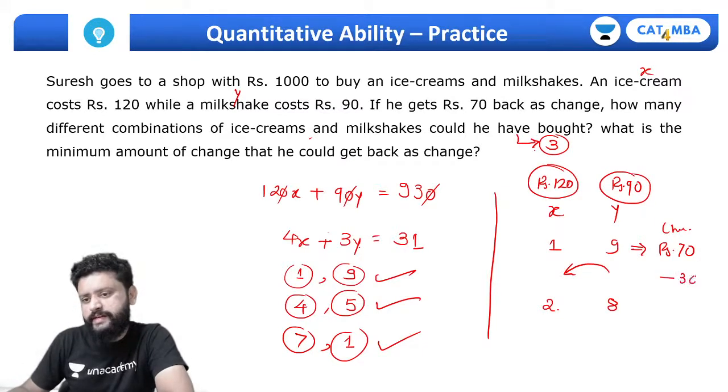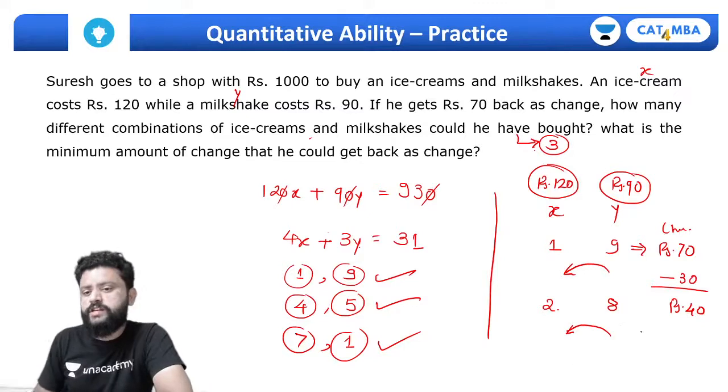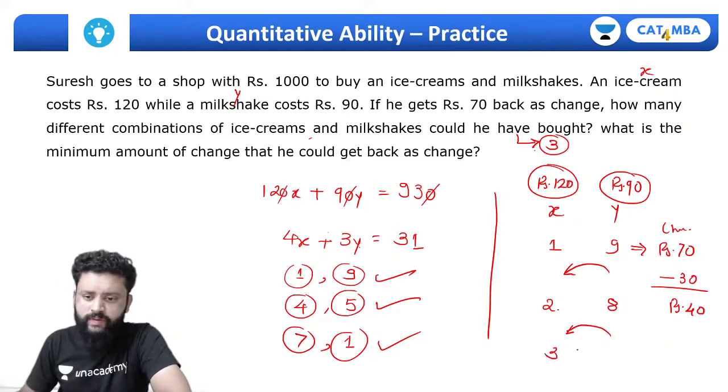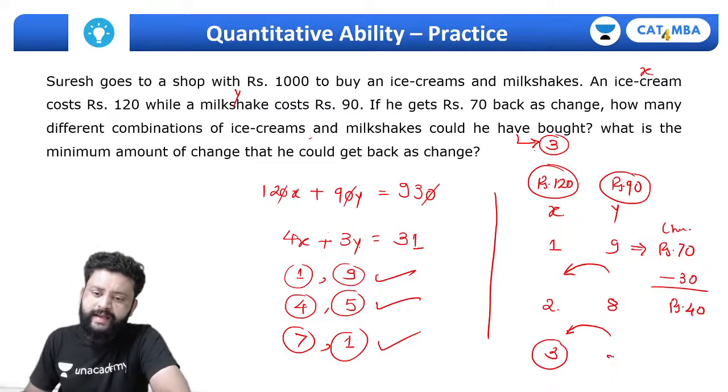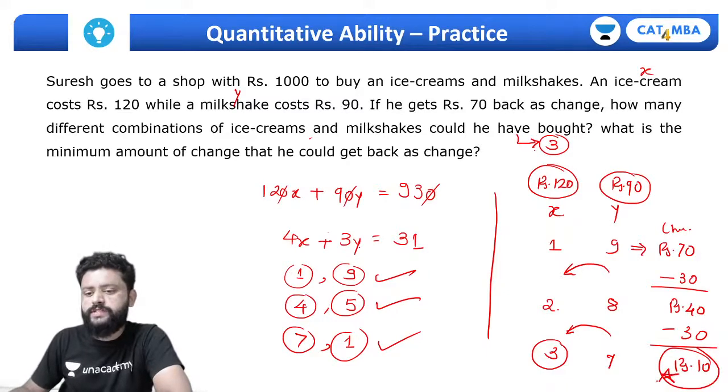This change will be decreased by 30, so the remaining will be just 40 rupees. If I again replace a milkshake with 1 more ice cream, 3 ice creams and 7 milkshakes, again this will be decreased by 30, and the minimum amount of change that he can get back is rupees 10. That's how you can solve it.